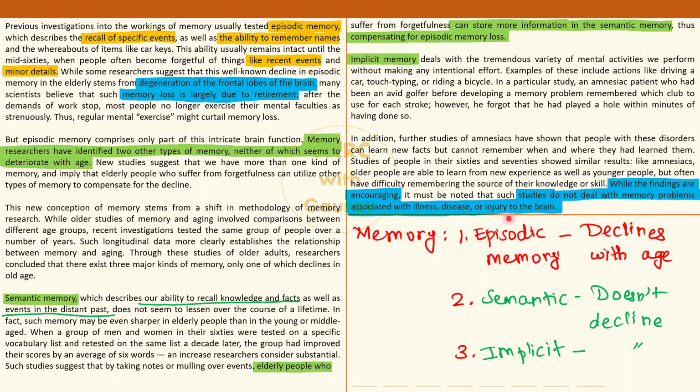That's it. ठीक है, so rounding up the passage very quickly, author is saying that till date we used to be concerned only with one type of memory, episodic. How does it help throughout our life? It helps us recall specific events. It helps us recall specific details also, like person's names and all. And then secondly, recent events also. But we have other memories also going on in our mind.